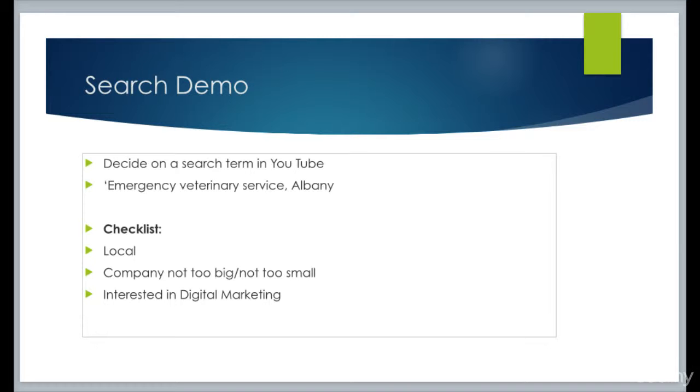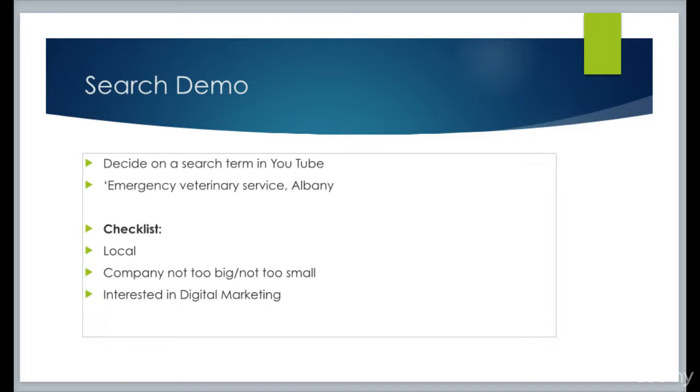Now this isn't going to work with every single business category that I showed you, but it will work with this one. So as I said, in this checklist, you want to choose a keyword from the list that I've given you. Make sure that it's locally oriented, i.e. put a locality next to it. Make sure the company that you choose as a result of your search, and I'll show you what I mean by that in a second, is not too big and not too small.